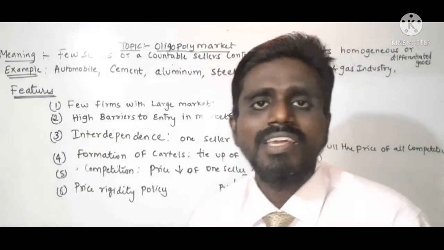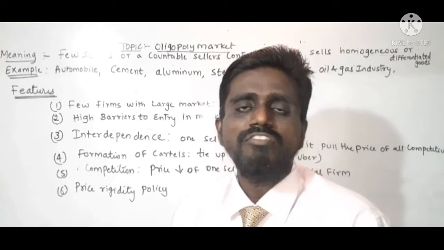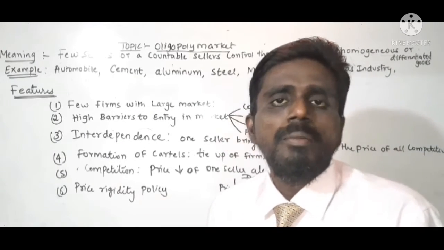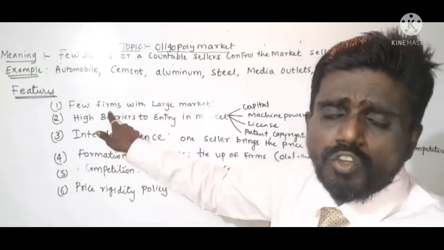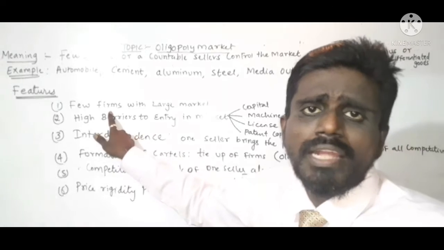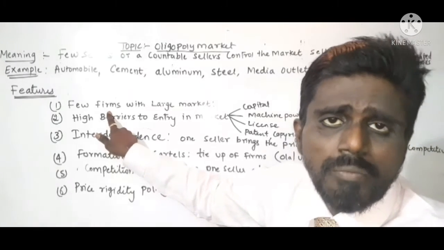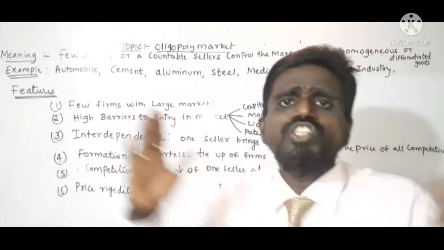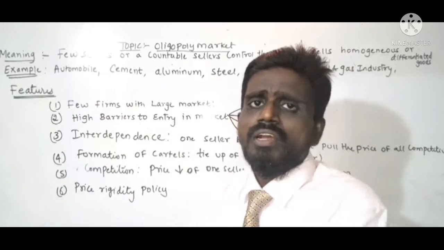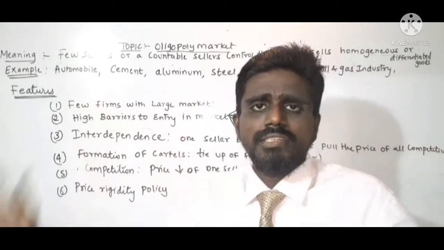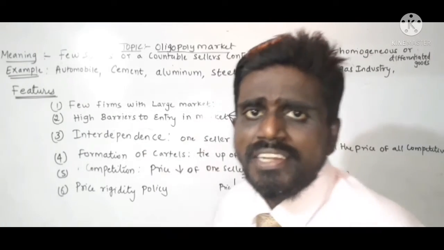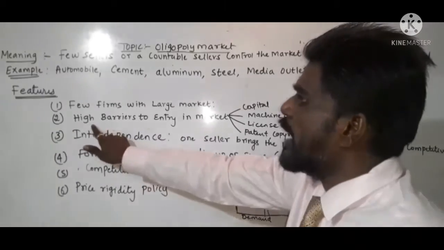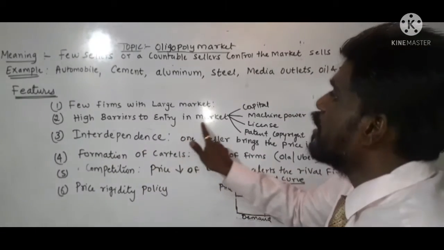Now let us see the five very important features of oligopoly market. The first feature is few sellers. As you know, in oligopoly market there are few sellers with a huge market share. They control the market. Next feature is high barriers to entry in the market. Why?